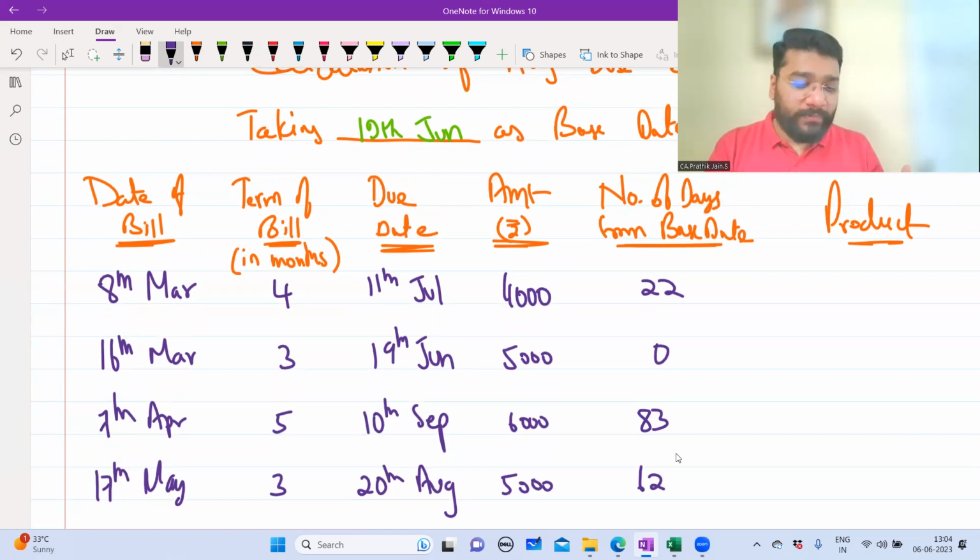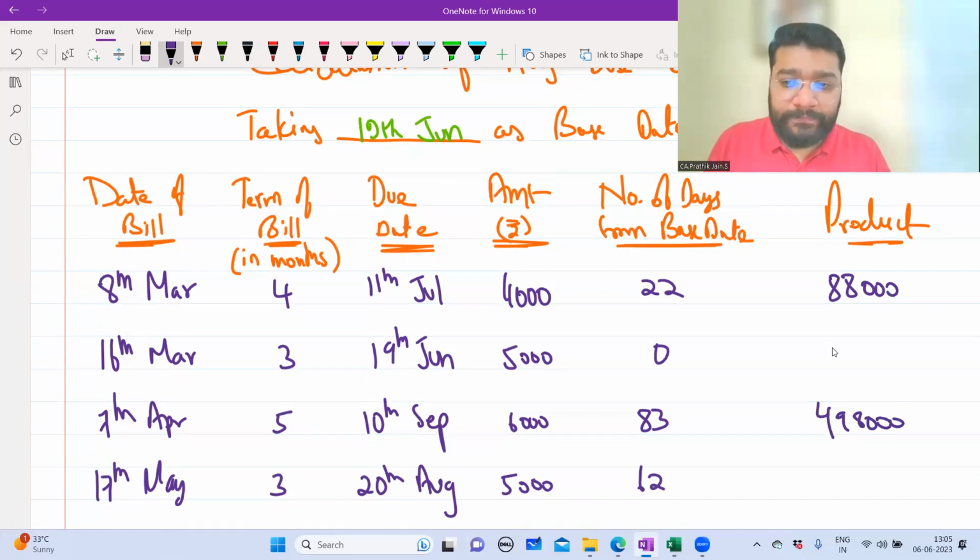4,000 into 22, M plus, 88,000. 6,000 into 83, M plus, 4,98,000. Then 5,000 into 62, M plus, 3,10,000.